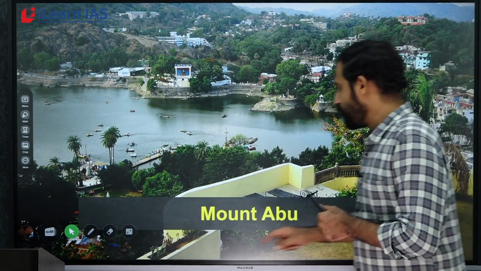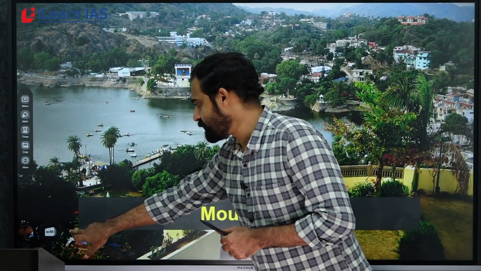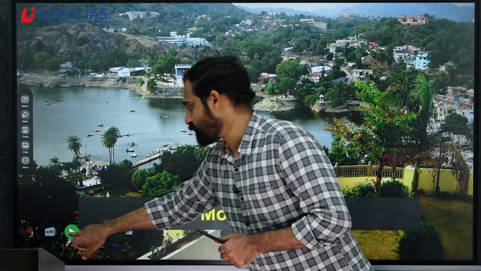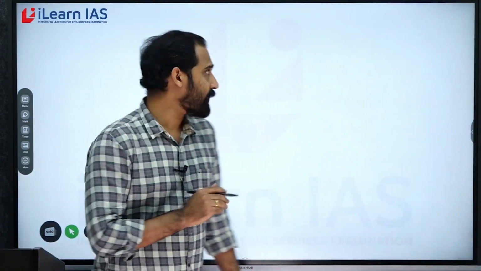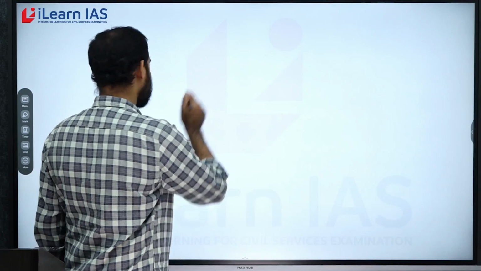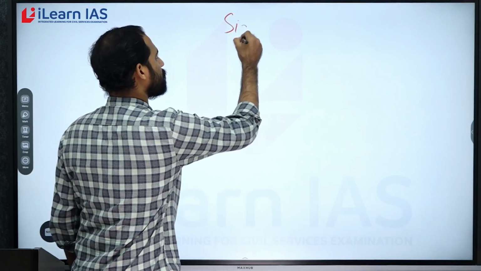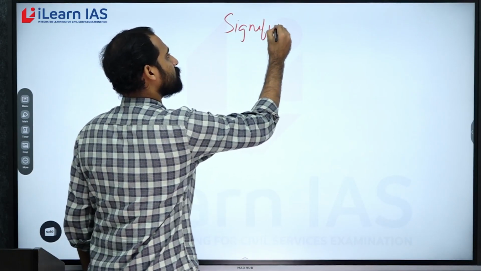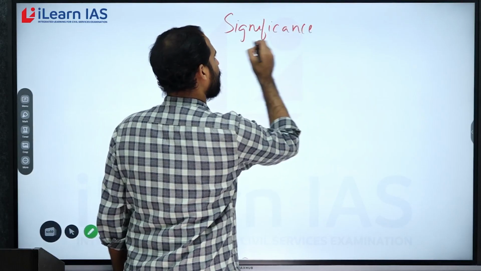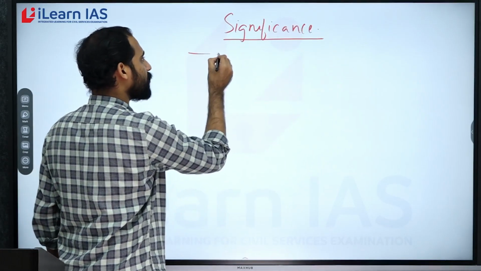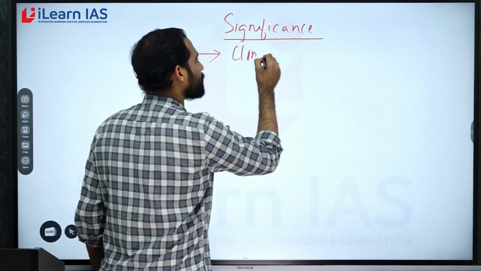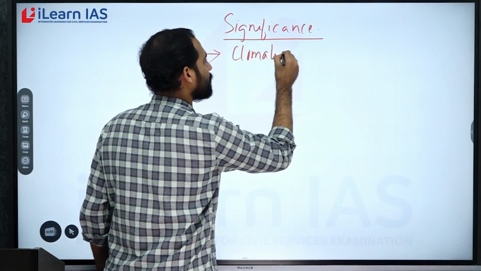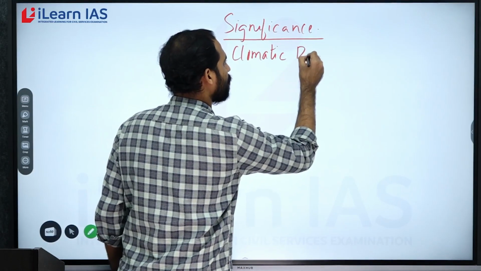Now we will go to the last part, that is the significance. We will go to the significance of the Aravalli mountain range. Okay, the most important significance is it acts as a climatic divide. It acts as a climatic divide. We will see how.